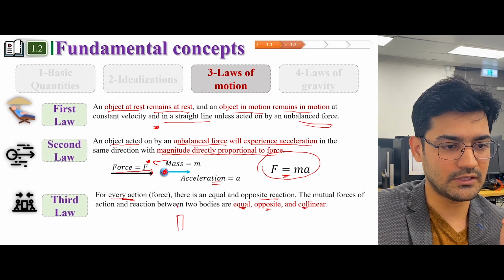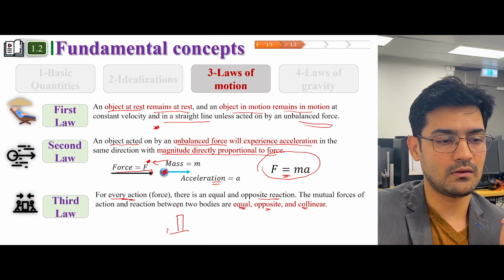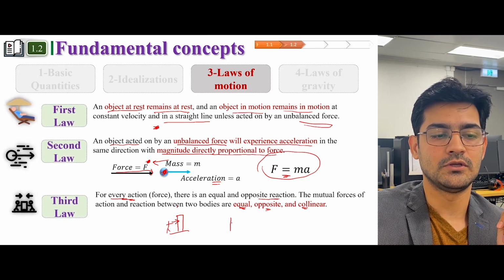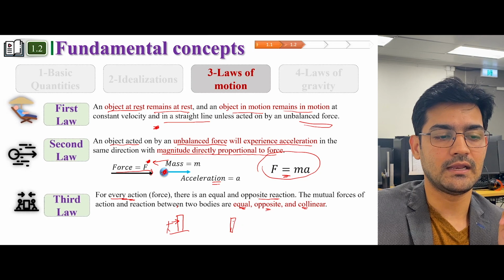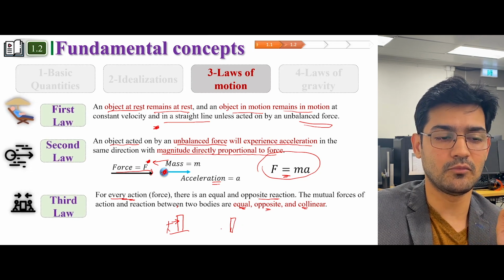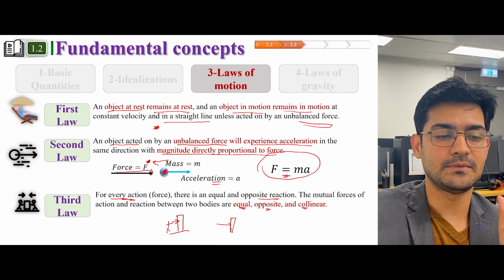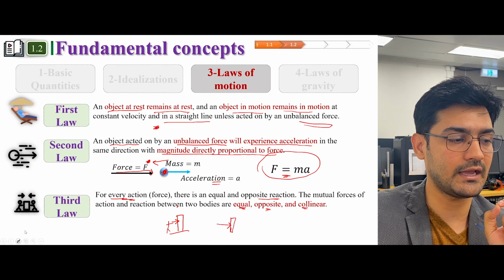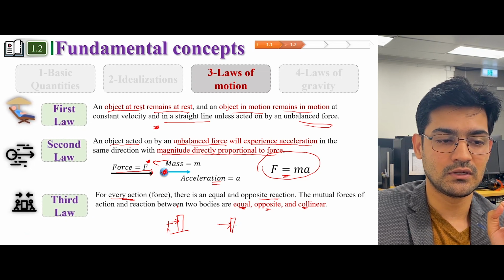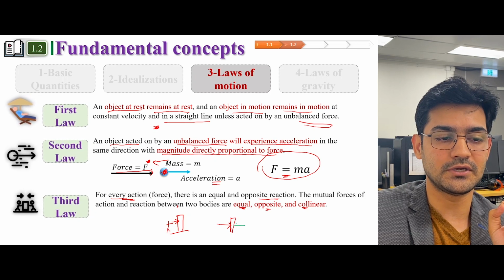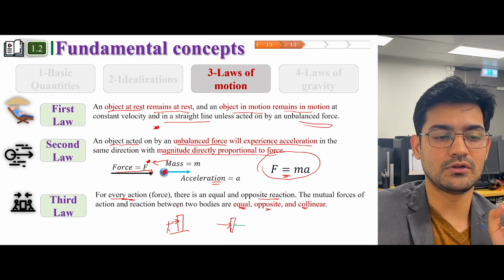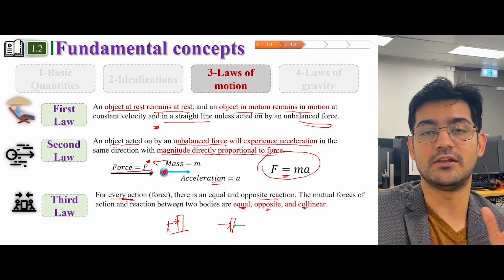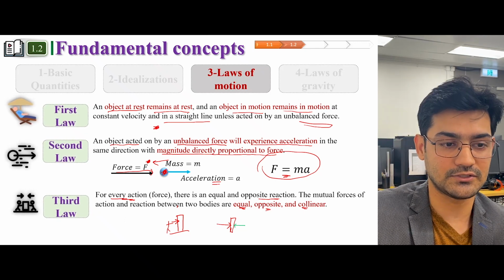For example, there is a wall, and there is one person who is applying a push on the wall. So if we want to represent these things, the wall would be represented by a rigid body model, and the force would be represented by a concentrated force model. Now this is an action. Every action should have an equal and opposite reaction. So these two forces would cancel each other out. Otherwise, if there is no reaction, then the wall is supposed to start moving.